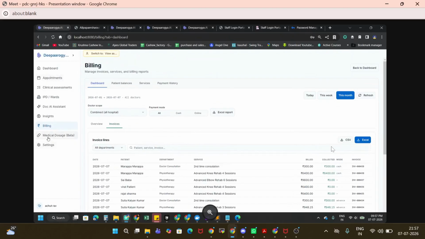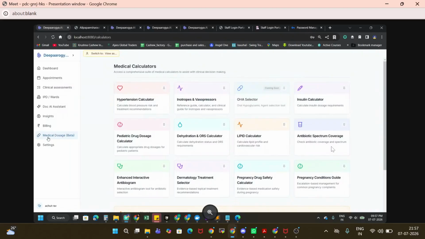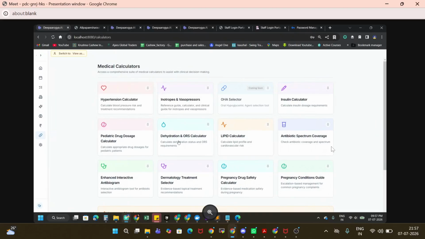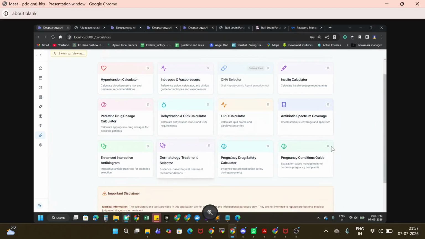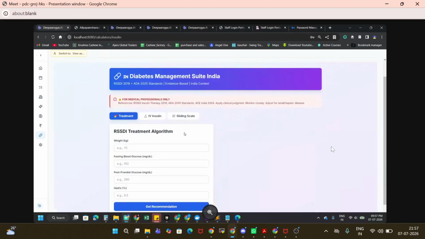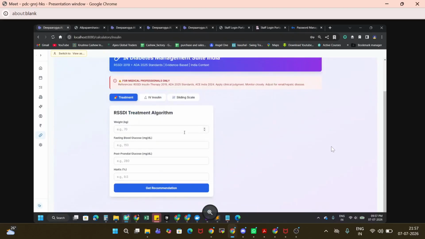Then again we have one medical dosage calculator. This feature is now in beta stage, but the overall idea is, if you go to the insulin calculator, we have already mentioned the references for how we have calculated this information. Again, you can just put all the required information here, and it will give the correct suggestion based upon the values you fill here.